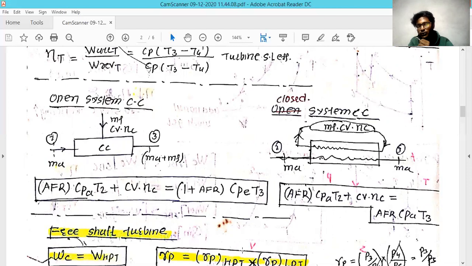This condition is used for the open system combustion chamber, because we are heating the air directly in the combustion chamber. The process moves from 2 dash to 3. The mass of air comes into the combustion area, which has some mass of fuel, with the caloric value of that fuel and the efficiency of the combustion chamber. Why is efficiency needed?